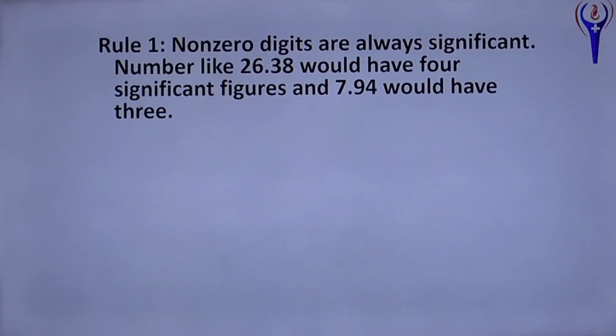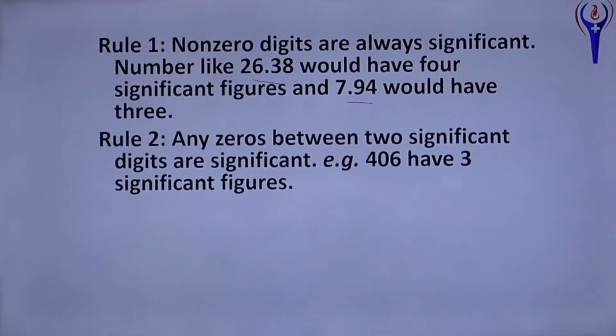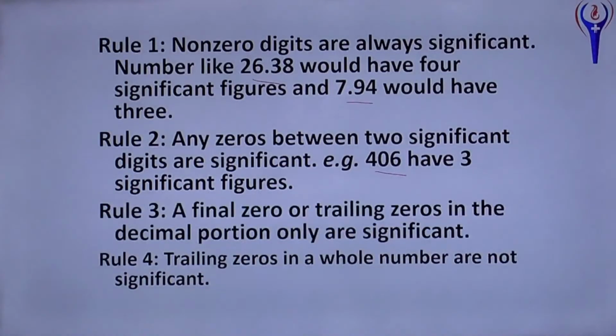Rule 1. Non-zero digits are always significant. A number like 26.38 has 4 significant figures. This one has 3 significant figures. Any zeros between 2 significant figures, that is 406, have 3 significant figures. A final 0 or trailing 0 in the decimal portion only are significant, and trailing 0 in a whole number are not significant. That is before that. In 0.052, the 0.0 is not significant. 2 is the only significant digit.